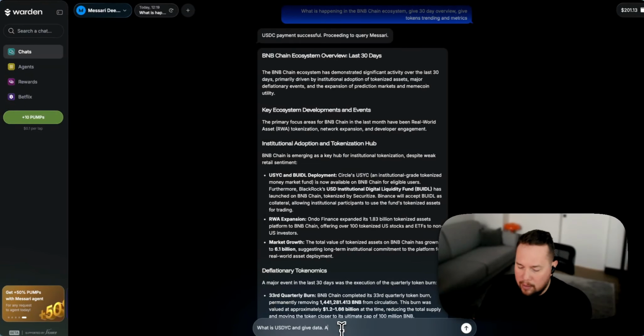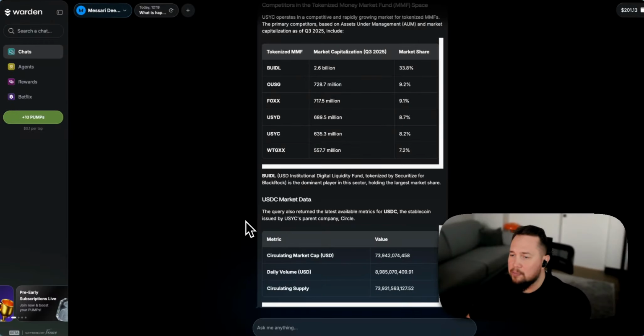And it's one of the first research tools available on Warden. We will be aggregating a number of institutional research tools, making them available as an agent, and making this available to our customers and users instantly. So expect much more in the research space available on Warden in the very near future.